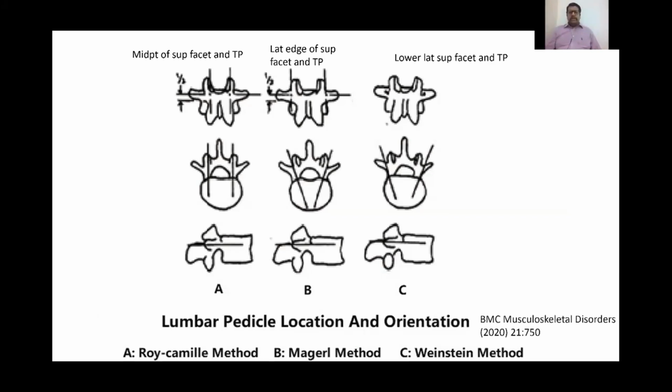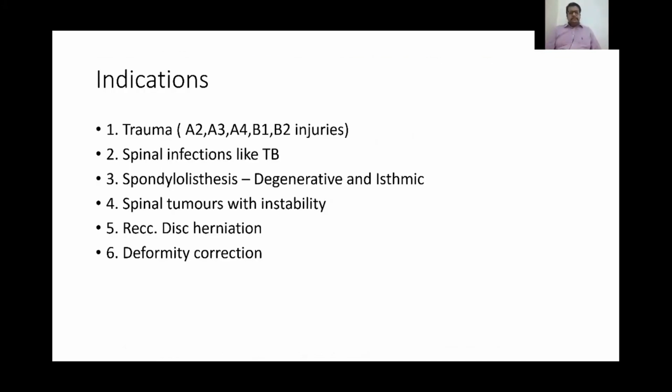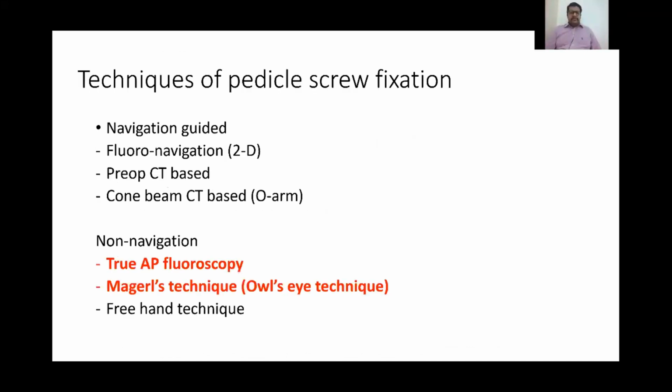The one which I use is the Weinstein method, where the entry point is at the lower lateral part of the superior facet and the transverse process. So this is the entry point. This entry point corresponds to the 3 o'clock of the pedicle on the 2D fluoroscopy image. The chances of injury to the adjacent superior facet are the least with the Weinstein method, and that is what I prefer. The indications for pedicle screw fixation are well known to everyone.